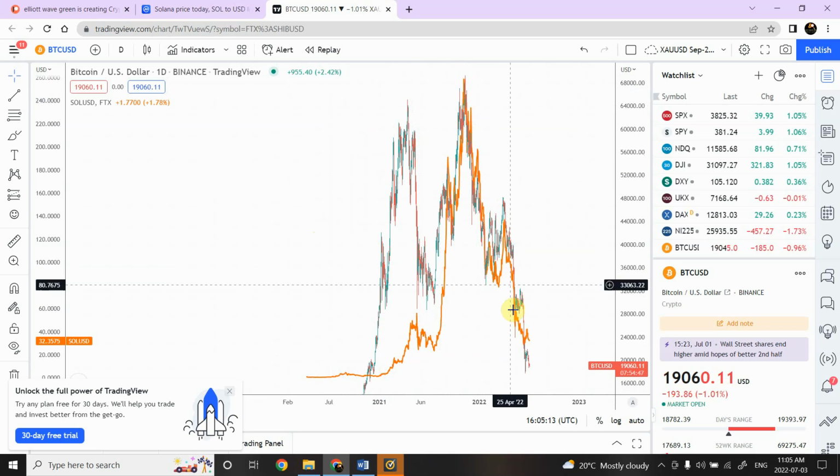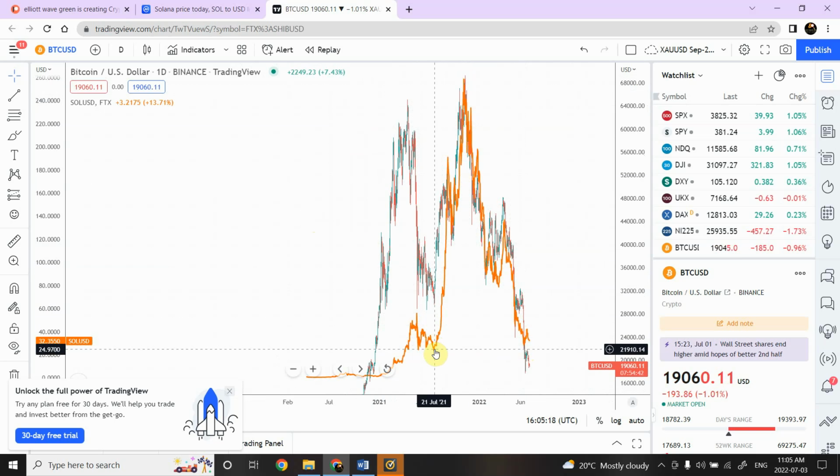It has corrected back to this area, giving me an indication that as soon as there was an interest, there was a chance for the bulls. They definitely pushed the prices way deeper, even much better than what we have seen in Shiba Inu and much better than what we have seen in Cosmos, giving us an indication that this is definitely going to be something which is going to stand next to Ethereum. The price behavior, the pattern behavior is giving an indication that there is an enormous amount of interest in Solana.